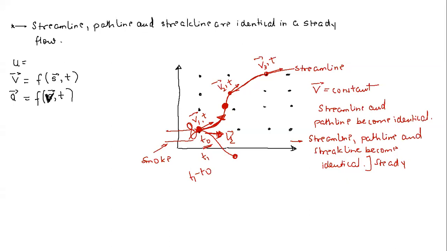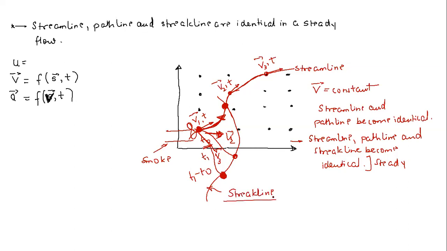Let's say the third fluid particle again came here. Now since the velocity vector changed, let's say this is the velocity vector now, v3 vector. So this fluid particle will reach this particular point. Now you see here, your streak line will be the locus of fluid particles that have passed through a particular origin at different instants of time, right? So the streak line will be simply the line joining these particles. So now your streak line will be different.